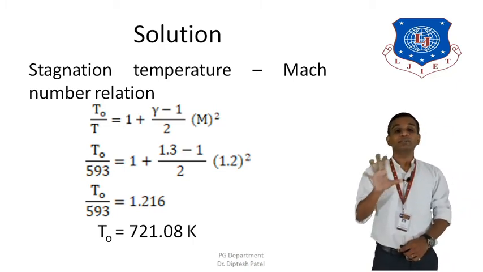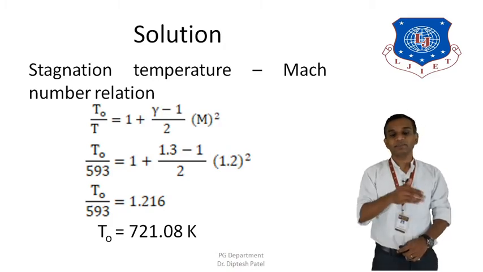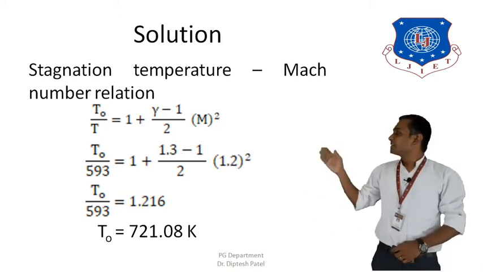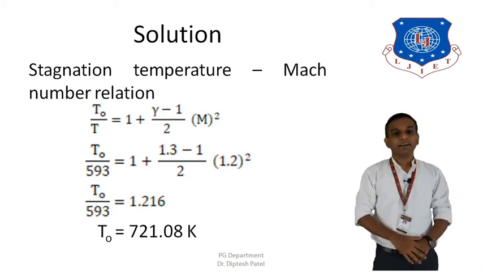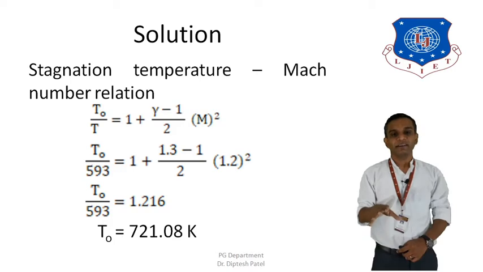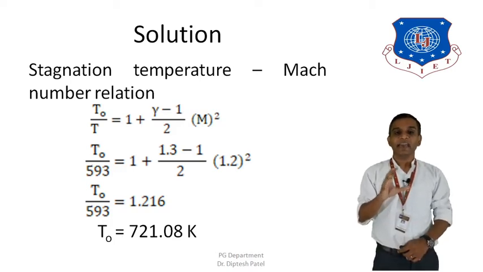Here we are going to use the Mach number relations, which were taught in the theory session of chapter number 1. The ratio of stagnation to static temperature, TO to T, is equal to 1 plus gamma minus 1 upon 2 M square, where M is the Mach number. Since we have gamma, the Mach number M, and capital T, the static temperature, we can calculate the stagnation temperature.